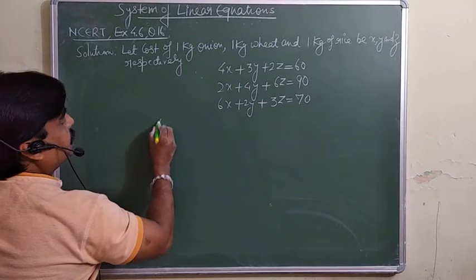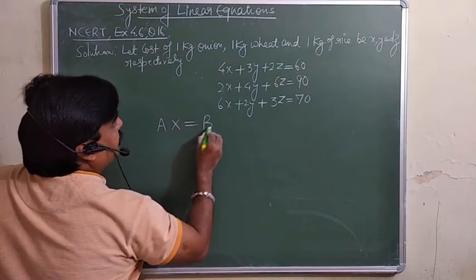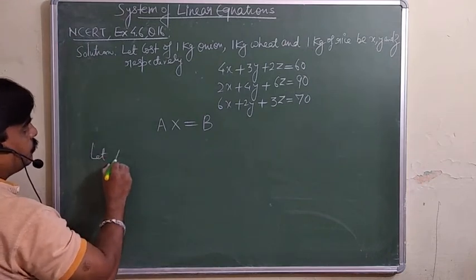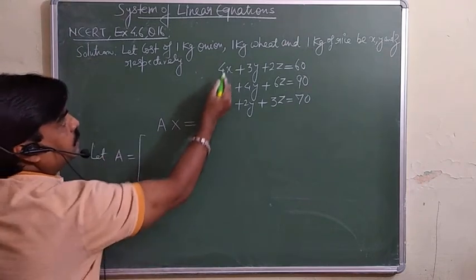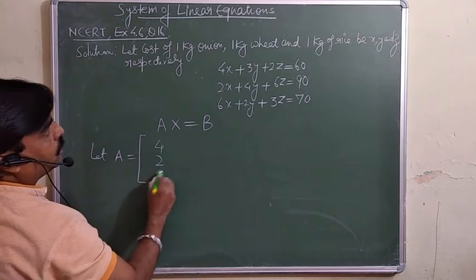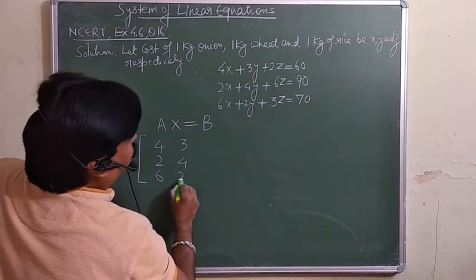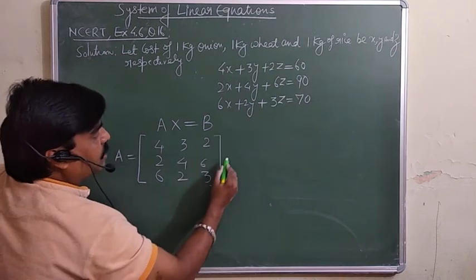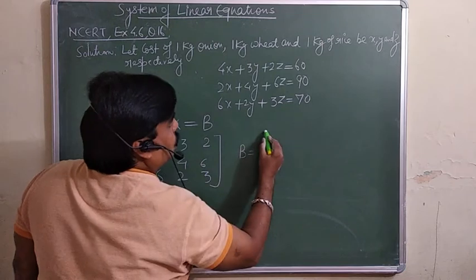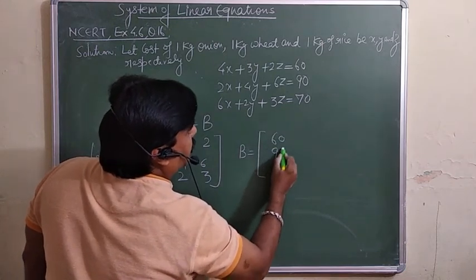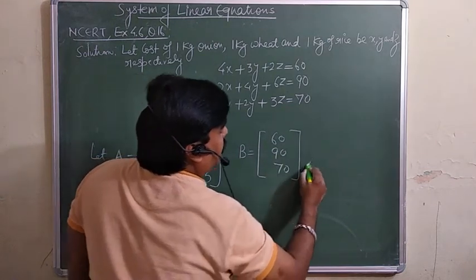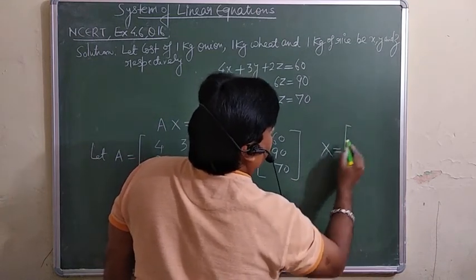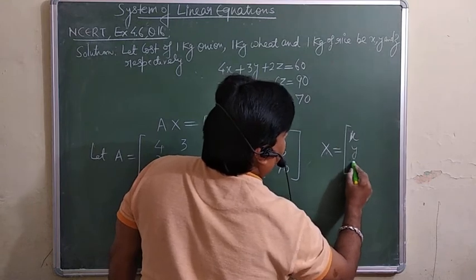It means this can be written in the form AX equals B. Let A be equal to the elements of this system, that is 4, 2, 6, 3, 4, 2, 2, 6, 3. B is the constants 60, 90, 70, and X is the column X, Y and Z.